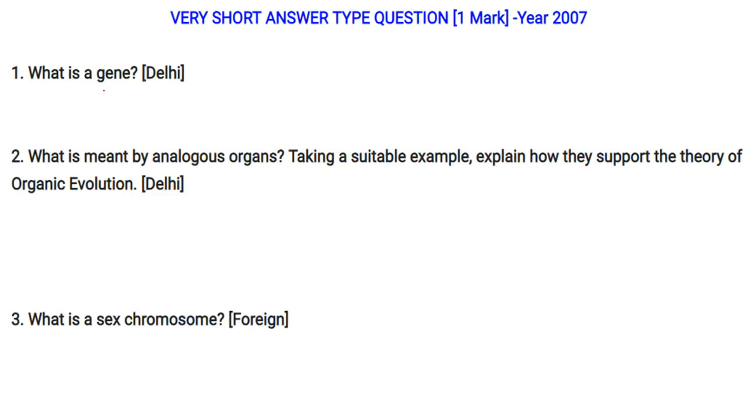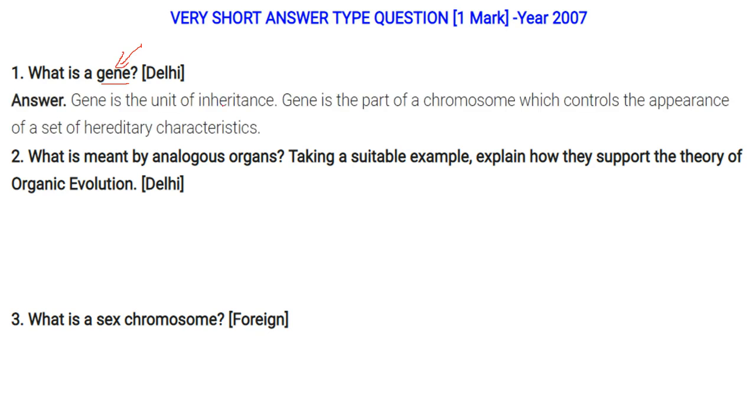The first is, what is gene? You might have heard about genetics. It's a basic unit of inheritance. Gene is the basic unit of inheritance. Inheritance means what organisms inherit from their parents. So gene is a part of a chromosome which controls the appearance and also the characteristics that are inherited, meaning hereditary characteristics.